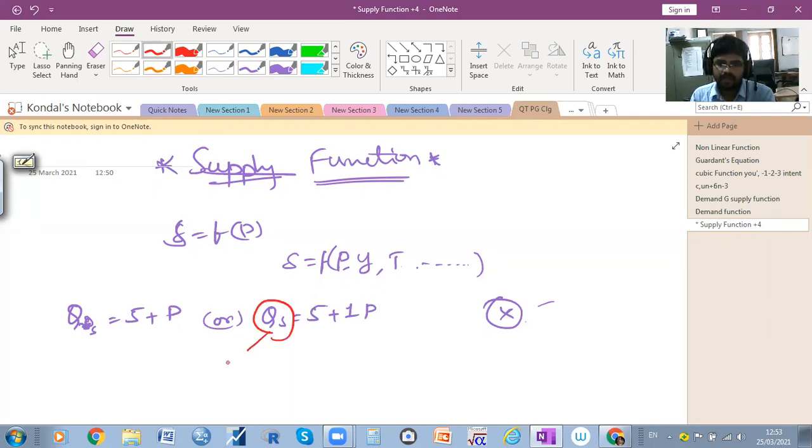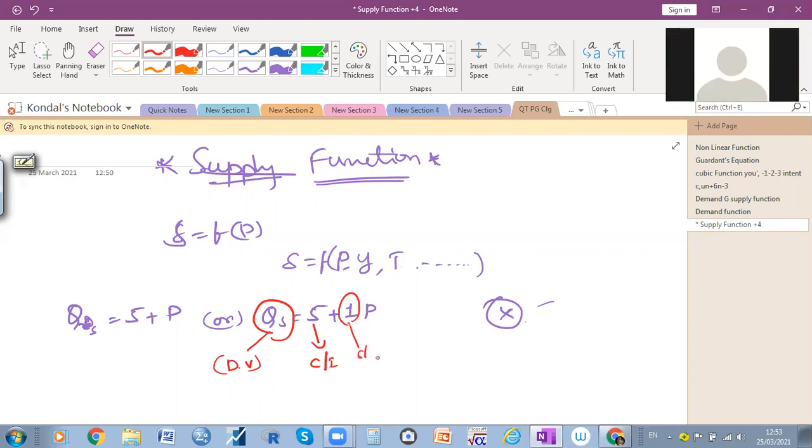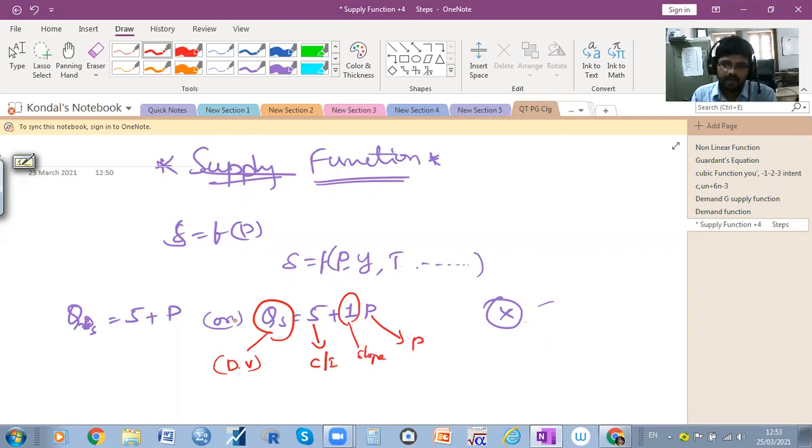Quantity of supply, which is the dependent variable, right? So 5 is the constant value or intercept. 1 is nothing but the slope. P is nothing but price. Here we are taking the equation related to only two variables, only supply and price.